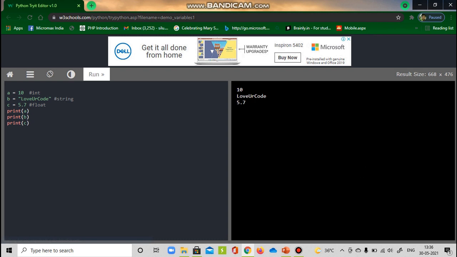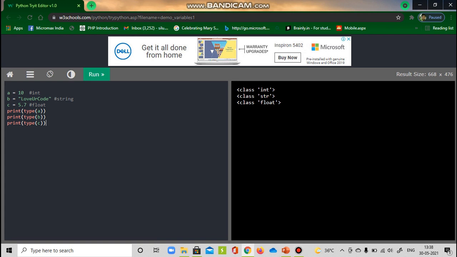And yes, it works fine. So now what if you want to print the type of the data rather than the value of the data? You can do that with the help of the type method. So let's see how we write the code for that. Instead of writing print A, I have written a method called type of A, which would fetch me the type A holds. On running this code, the output would look something like this. As I have assigned an integer value to A, it shows that the data type of A is int, and similarly for B it shows string, and for C it shows float.